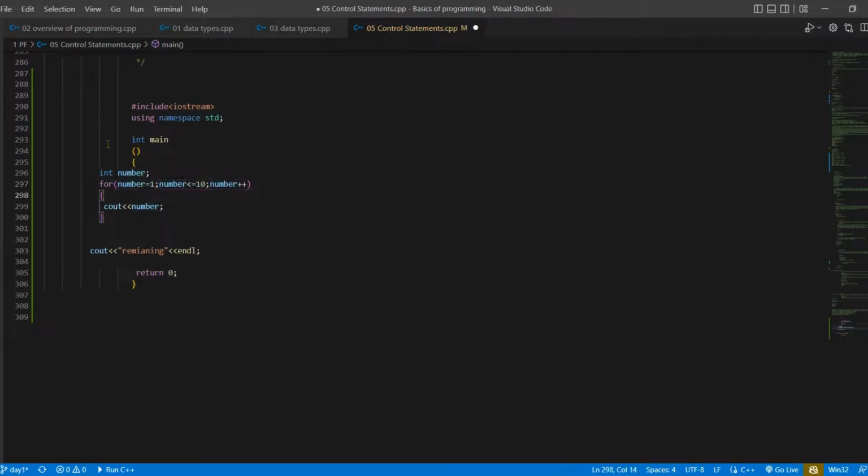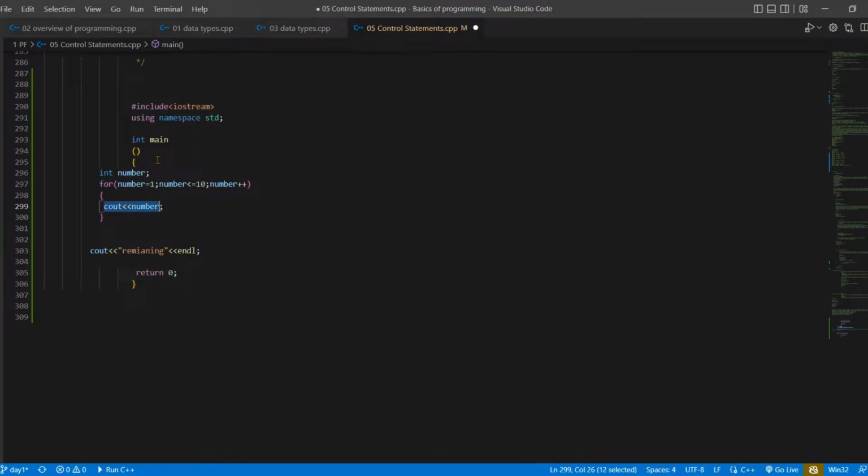Okay, so what will be the hierarchy of the for loop? First it will initialize the variable. Here the name is number, which is initialized with 1, and it will check the condition: 1 is less than or equal to 10. The condition is true. Without going to the increment part, first it will go in this block and execute this statement, cout number is now 1. So it will initialize the variable, check the condition and execute.